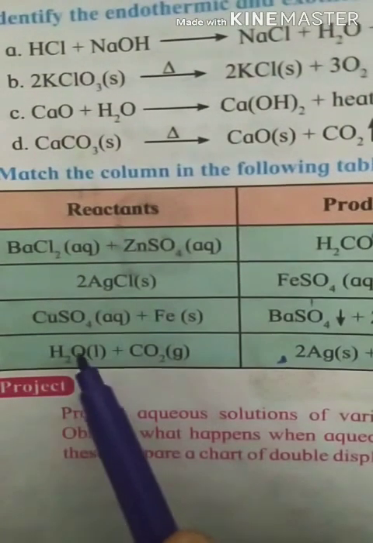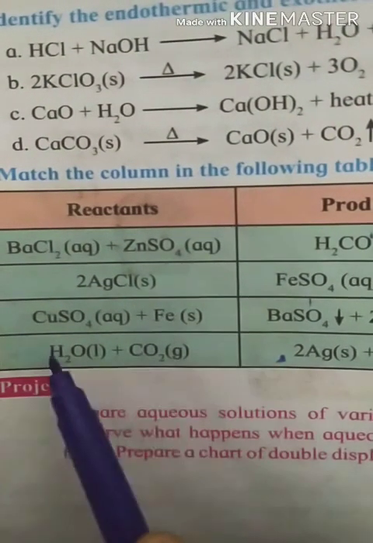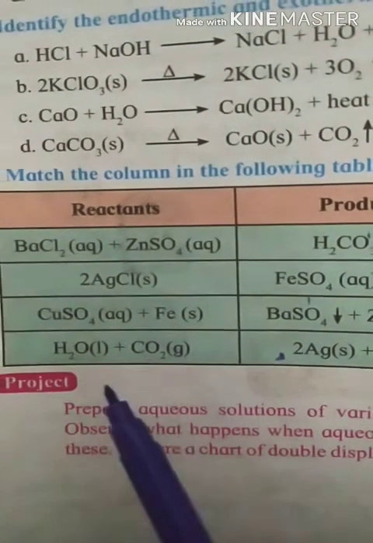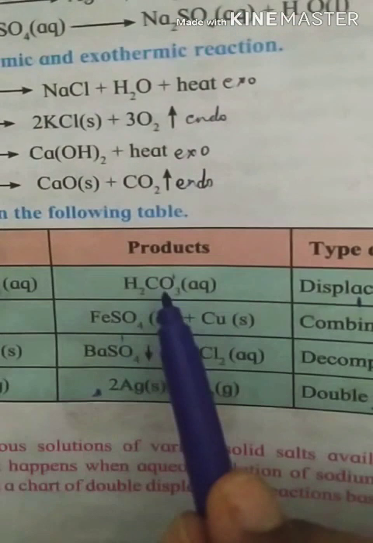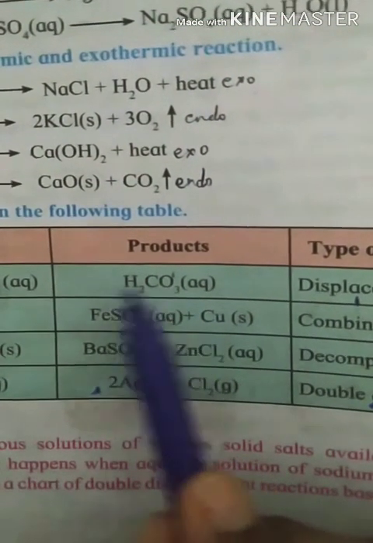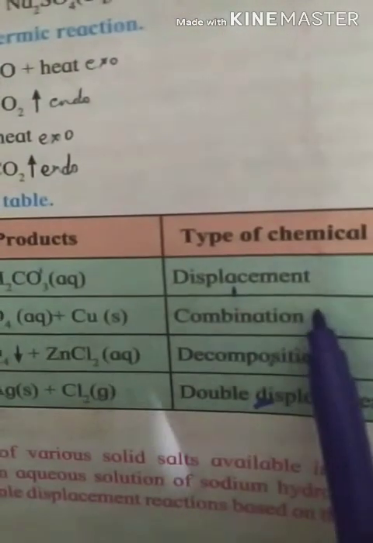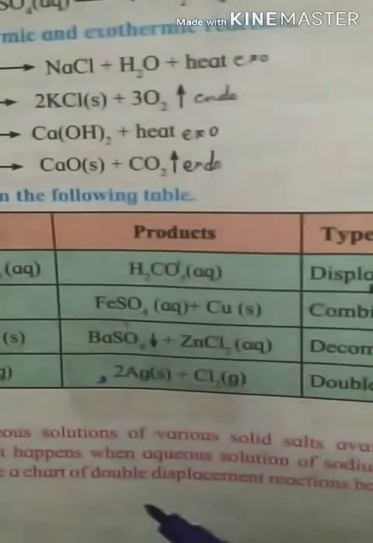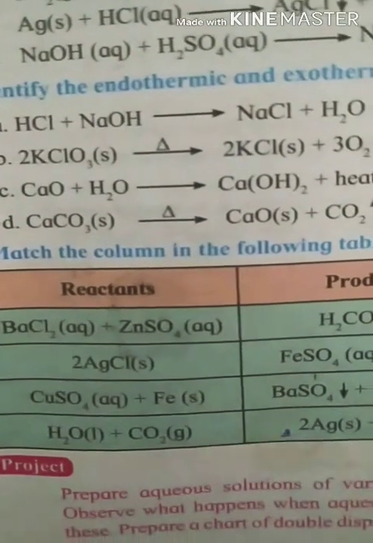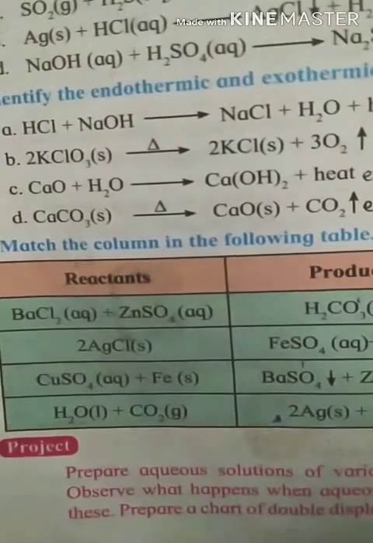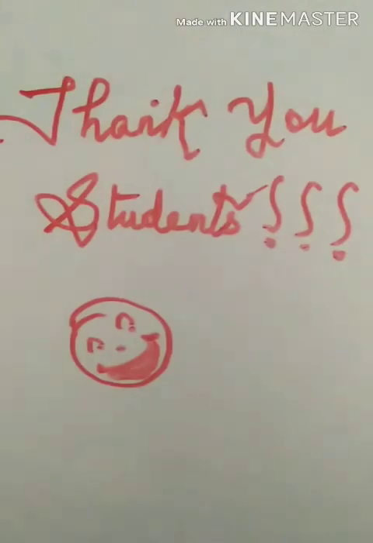Then we have H2O plus CO2. Two reactants combine to form a single product, carbonic acid. Single product means it is a combination reaction. So like this we have completed all four main types of reactions.